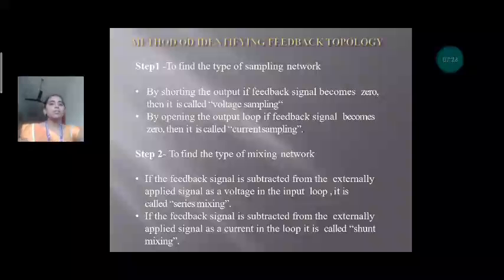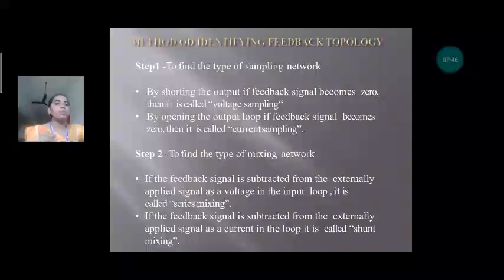When the output loop signal is set to 0 and the feedback signal becomes 0, it is called current sampling. Next is to find the mixing of networks.